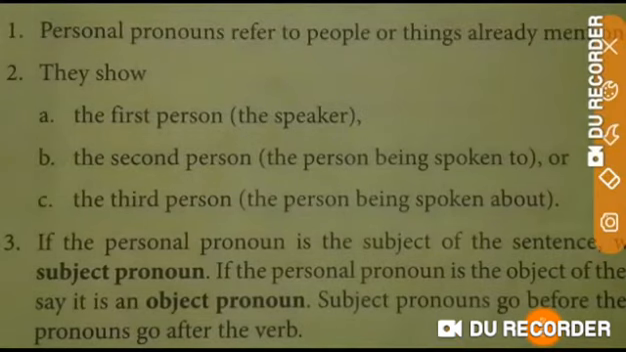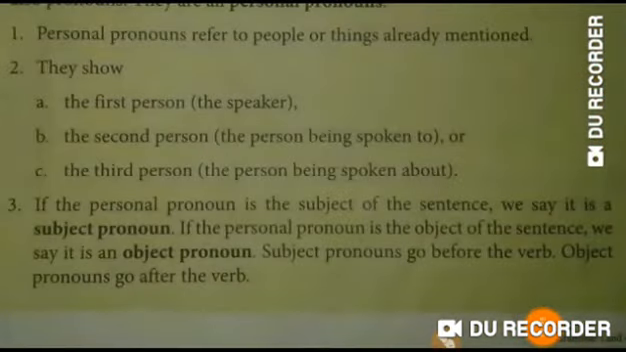Now the third person is the person who is being spoken about, means apart from the first person and the second person, all pronouns are said to be in the third person. For example, he is a good player. So in this sentence, who is the person being spoken about? He. So he is the third person pronoun.